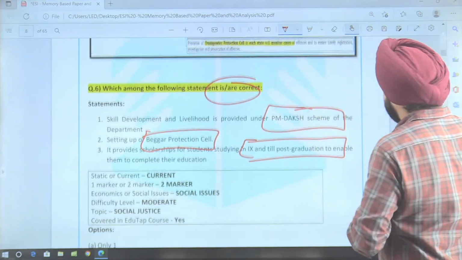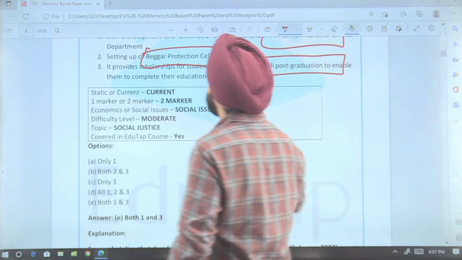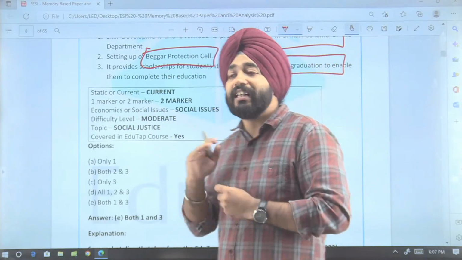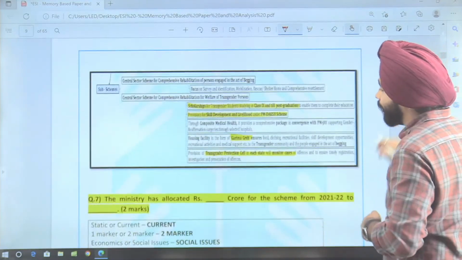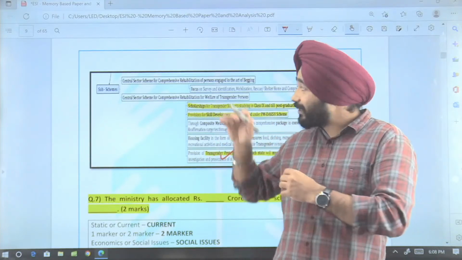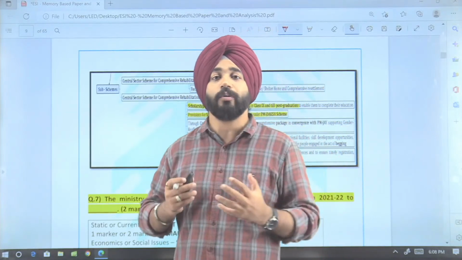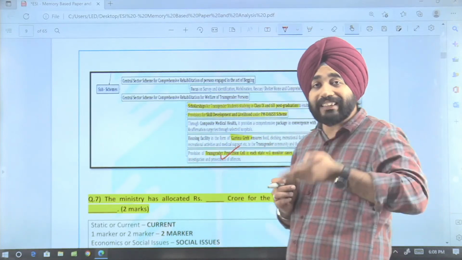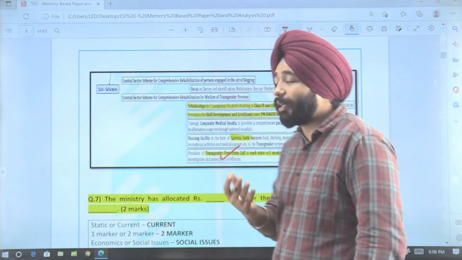So now, guys, the first and third statements are right. The second is wrong, because it is not the beggar protection cell. A transgender protection cell will be set up under this SMILE scheme. So that's why the second statement becomes incorrect. Dekhiye, the provision was for a transgender protection cell, not a beggar protection cell. So again, if you know the scheme, then you can attempt the question. But if you are not able to understand the crux of the scheme, then these questions are really difficult to attempt. Because when you do not know the exact scheme, how can you solve this question? This will be the main thing here.